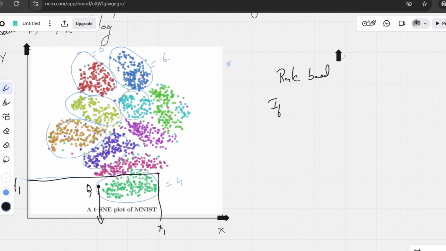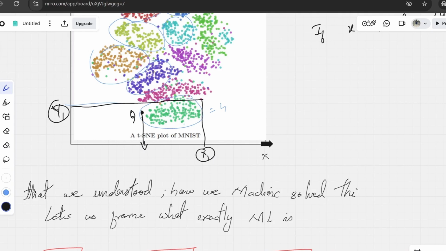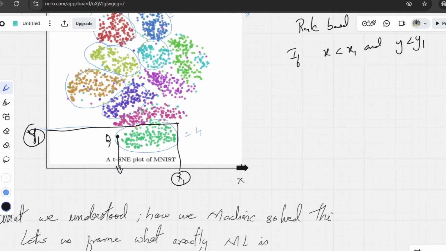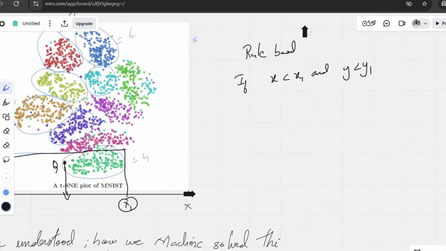So now we can say if x is less than x1, which is this point, and y is less than y1, which is this point, this is y1, then the query point will be labeled 4.